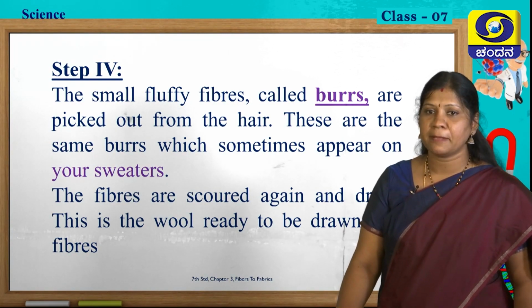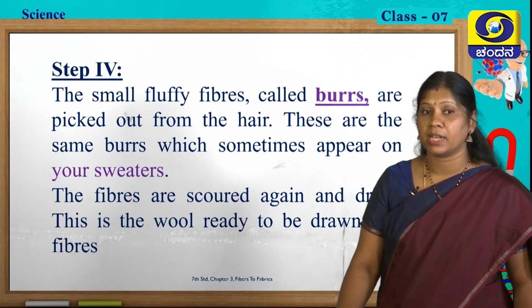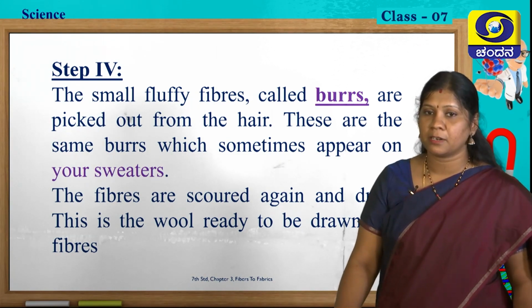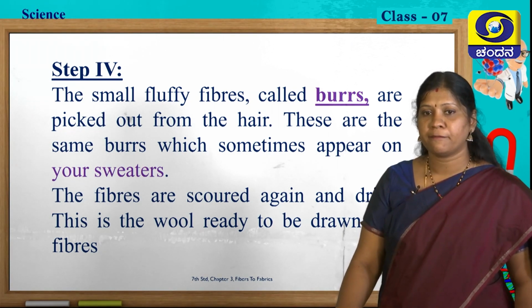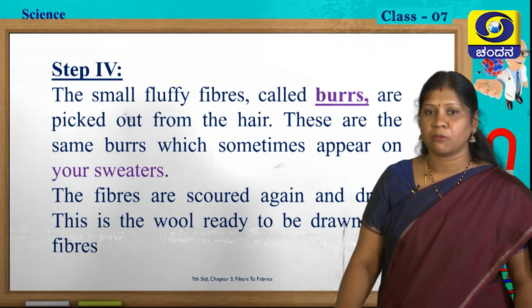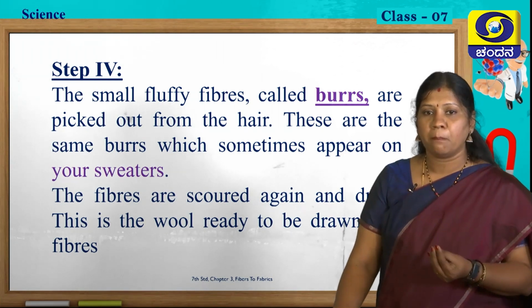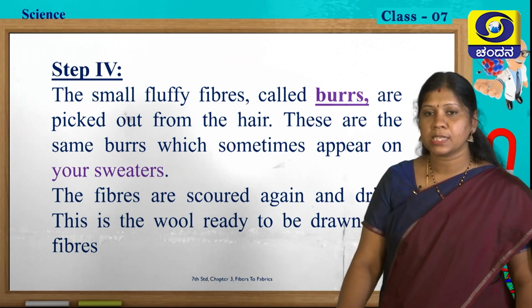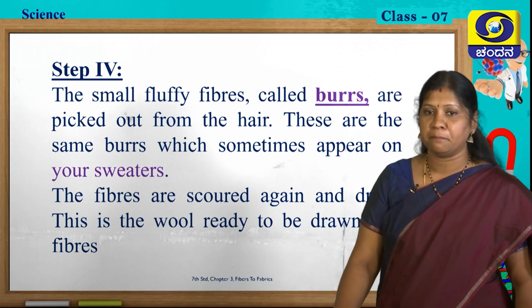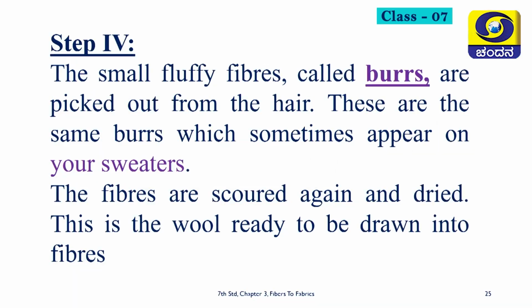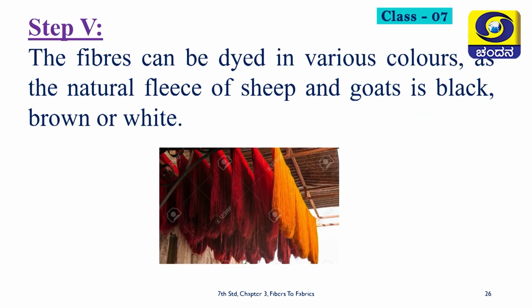These are the same burrs which sometimes appear on our sweaters. You have observed your sweaters, shawls or mufflers which are made from wool. You will find small balls on a sweater. Those small balls are called burrs. The fibers are scoured again and dried to remove these burrs. This is the wool, now ready to be drawn into fibers.